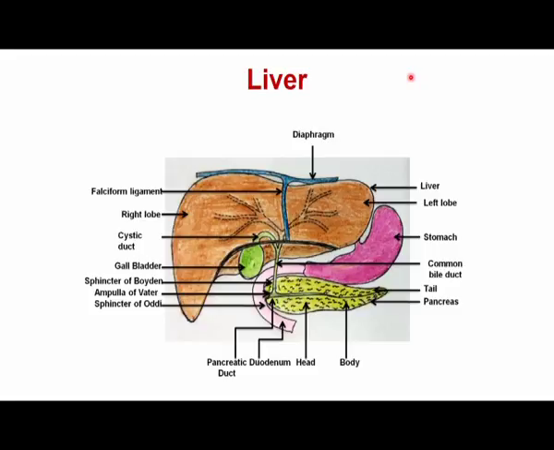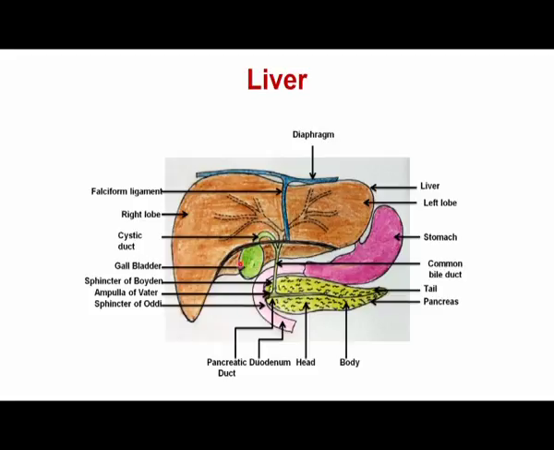Technically the liver has two parts, the large right and the small left lobe. These two lobes are connected by the falciform ligament, and between the lobes you can see the bag-like structure, which is called the gallbladder.